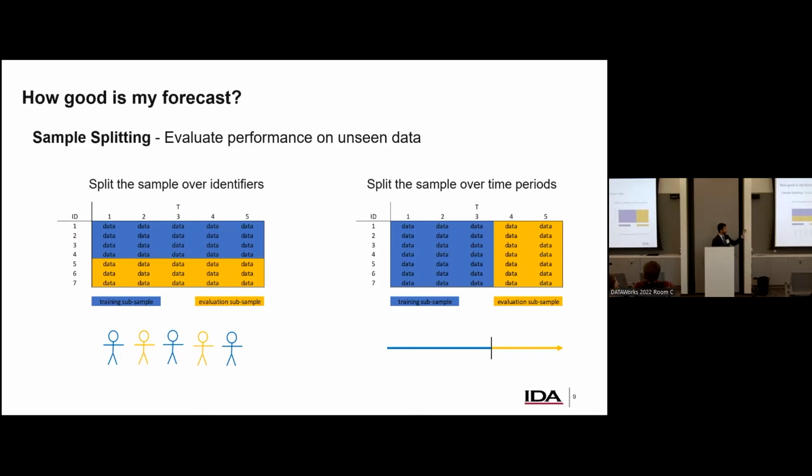On the other hand, you can split the sample over time periods. So you can say, if I have 20 years, I'm going to use up until year 15 to train my model, and then I'll hold out the last 5 years and predict on those and see how I do. This is a lot more realistic, right? This answers the question, how would I have done X years ago? And so that makes it very valuable. But again, you're not picking up on those historical contours.